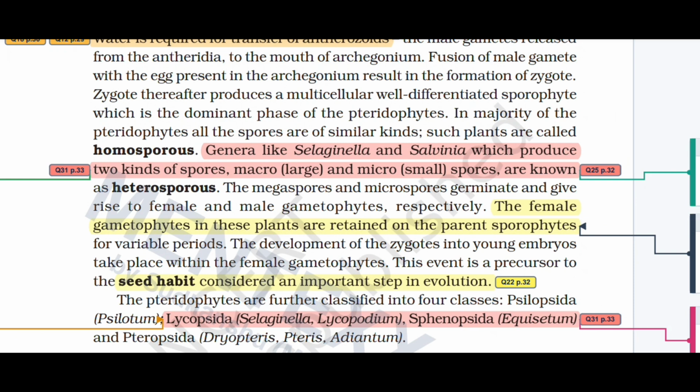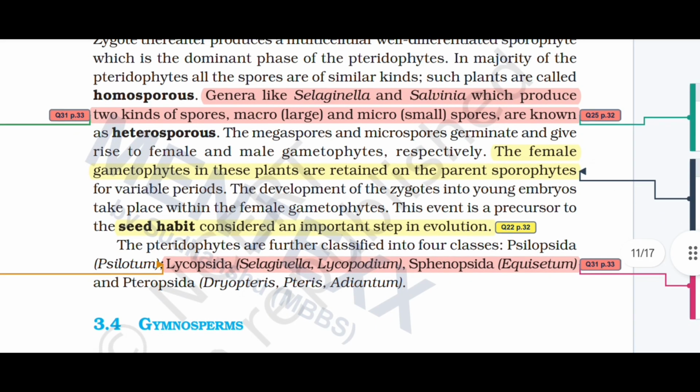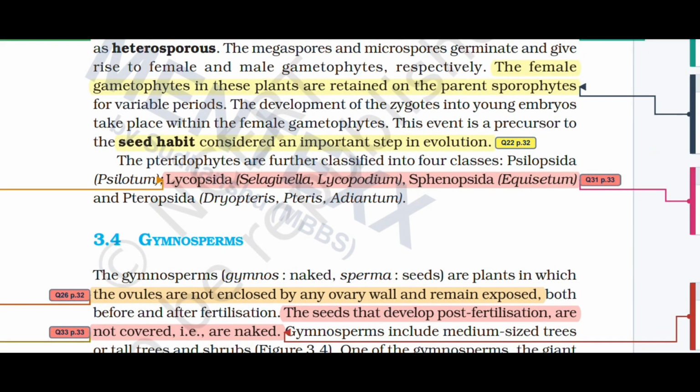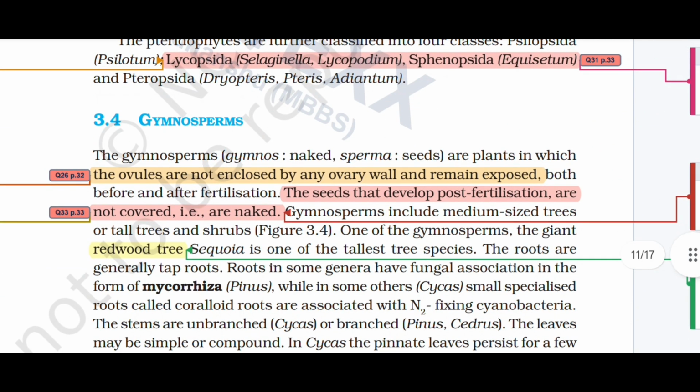The female gametophytes in these plants are retained on the parent sporophyte for variable periods. The development of the zygote into a young embryo takes place within the female gametophyte. This event is a precursor to the seed habit, considered an important step in evolution. The pteridophytes are further classified into four classes: Psilopsida, Lycopsida, Sphenopsida, and Pteropsida.